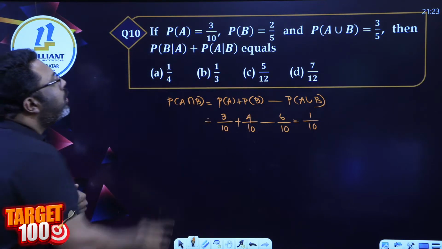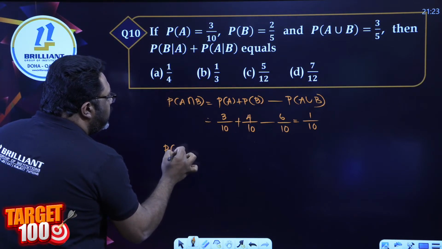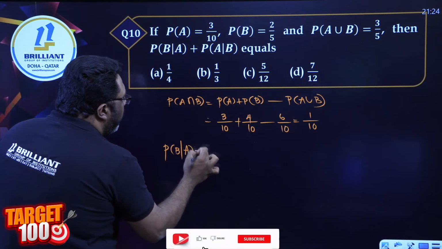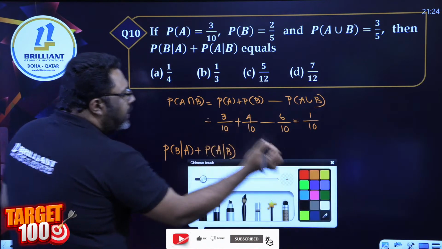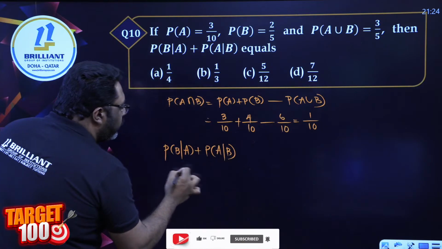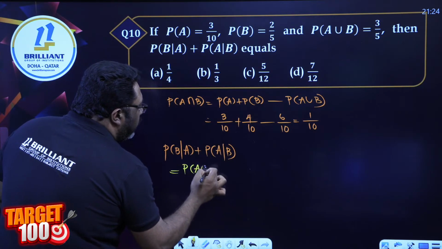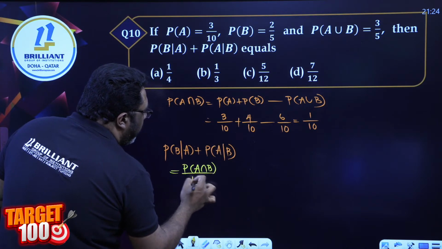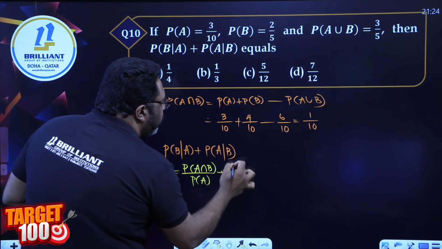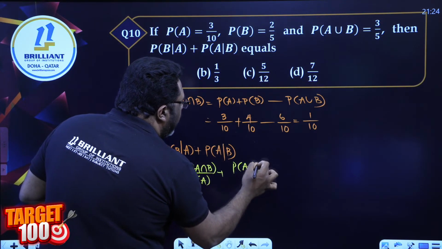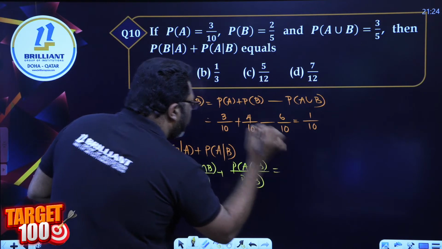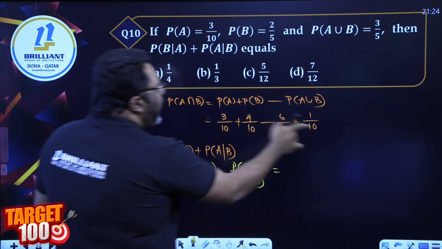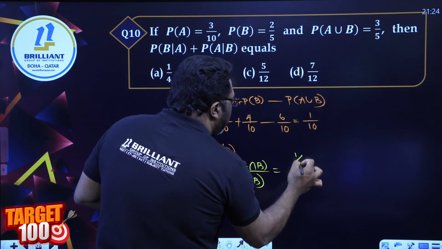Okay, now let's find what is P of B by A plus P of A by B. Simple answer, start calculating. P of A intersection B by P of A, plus P of A intersection B by P of B. A intersection B calculated 1 by 10.